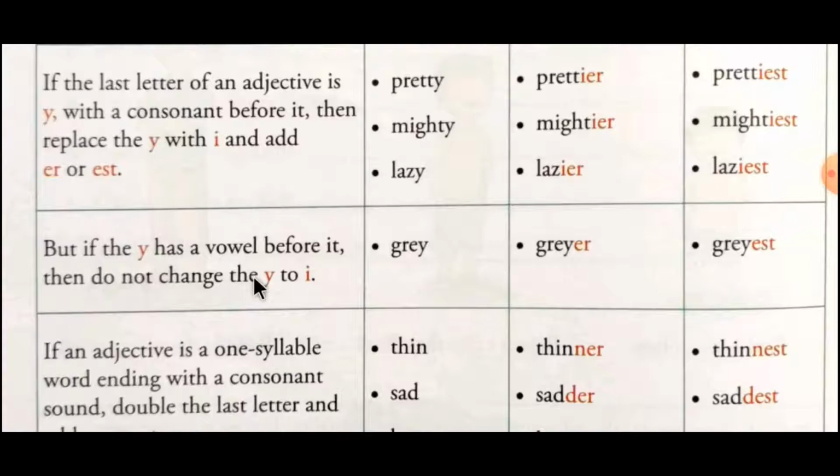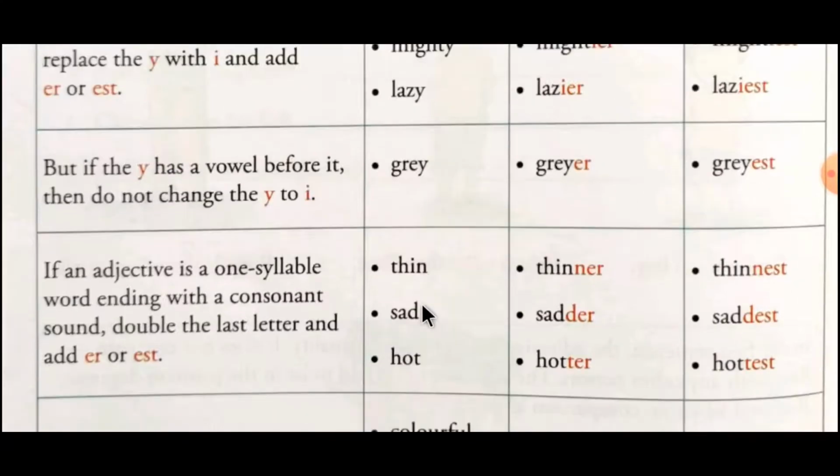If Y is preceded by a vowel, then we don't have to remove Y; we continue with the same spelling. So gray becomes grayer and grayest. Here E is a vowel and Y is at the end, so we just add ER for the comparative degree and EST for the superlative degree. Understood? Gray, grayer, grayest.